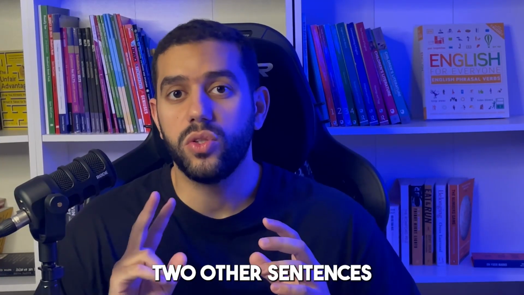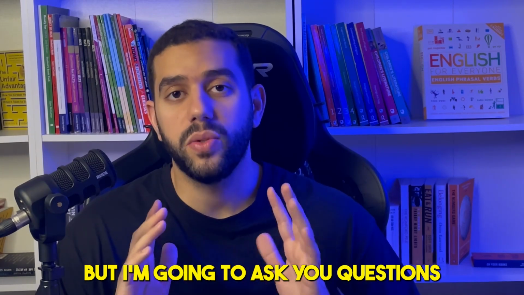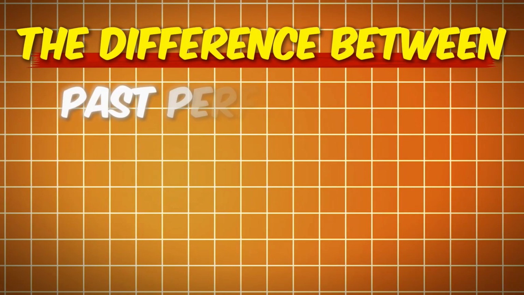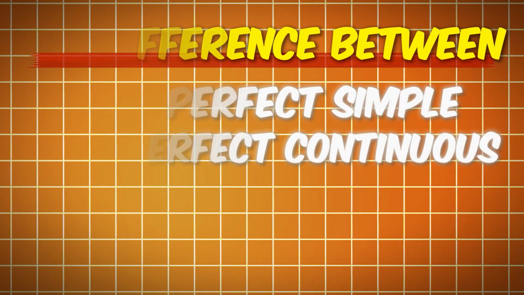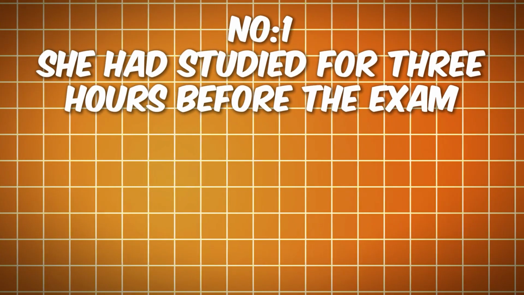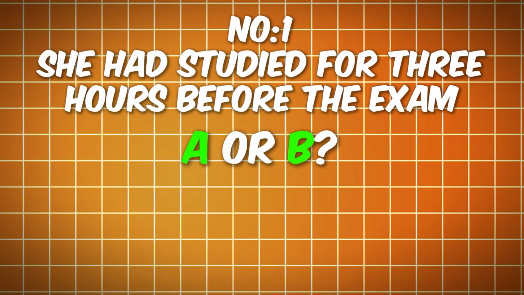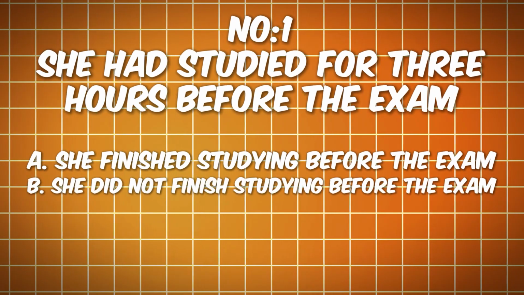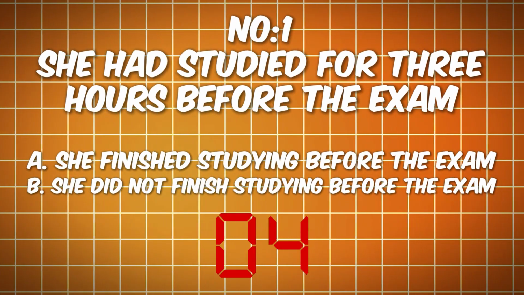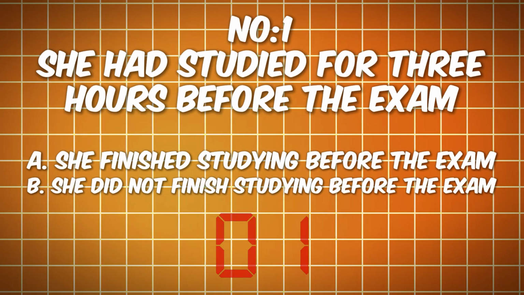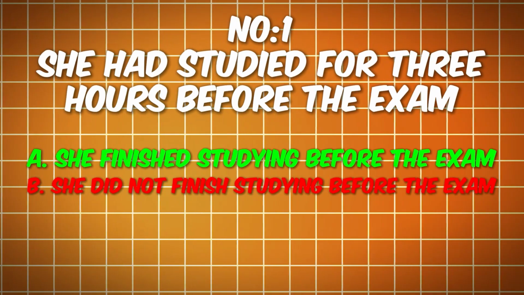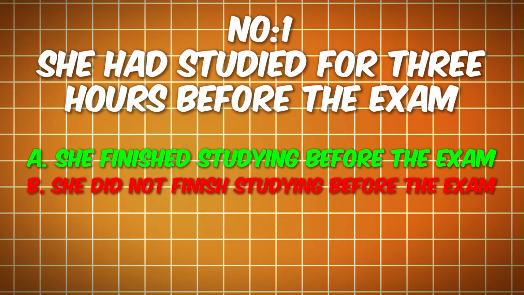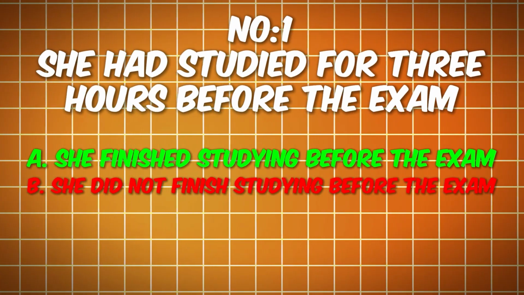Alright, now I will read two other sentences, but I'm going to ask you questions and you will answer. You have to point at the difference between past perfect simple and past perfect continuous. Number 1, she had studied for 3 hours before the exam. Which option is correct? A or B? A, she finished studying before the exam. B, she didn't finish studying before the exam. Of course, A is the correct answer because it indicates a finished action. She had studied before the exam. We did not say she had been studying before the exam.